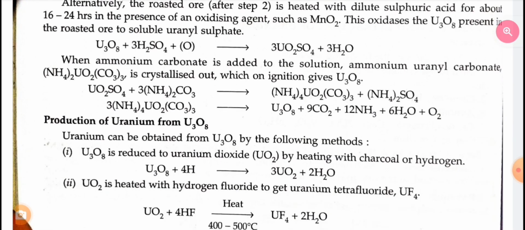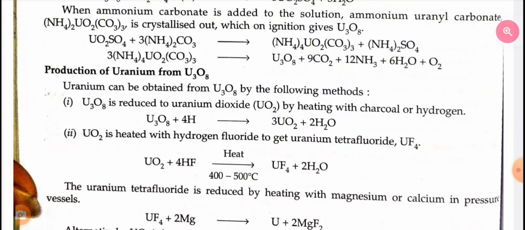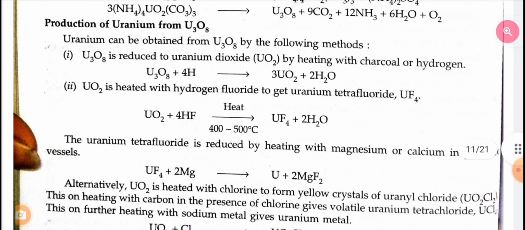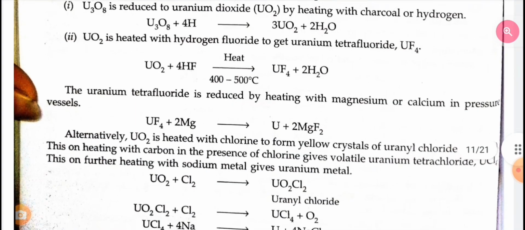Production of uranium from uranium oxide. Uranium can be obtained from uranium oxide by the following methods. Uranium oxide is reduced to uranium dioxide by heating with charcoal or hydrogen. Uranium oxide is heated with hydrogen fluoride to get uranium tetrafluoride. The uranium tetrafluoride is reduced by heating with magnesium or calcium in pressure vessels.